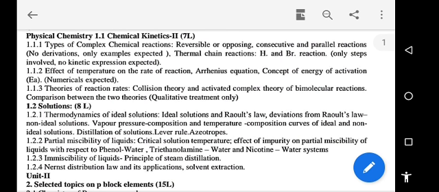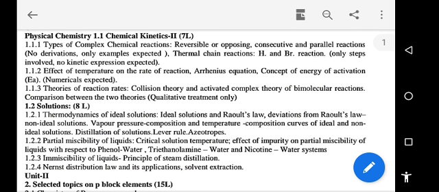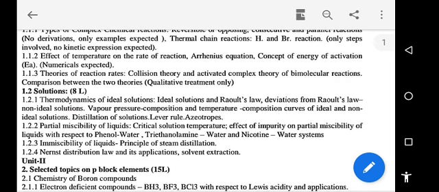In chemical kinetics, we are going to study the types of chemical reactions, that is the reversible or opposing reactions, consecutive and parallel reactions. In that, no derivation, only examples expected. Thermal chain reaction, hydrogen and bromine reaction, only steps involved, no kinetic expression expected.